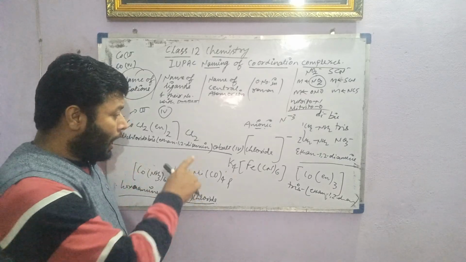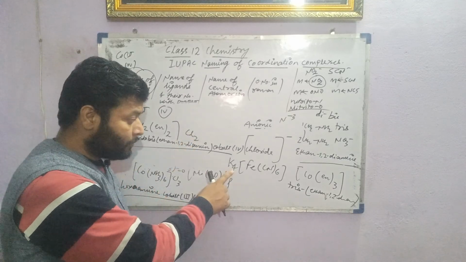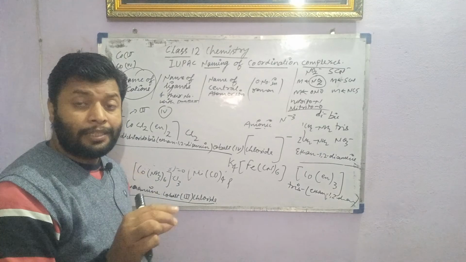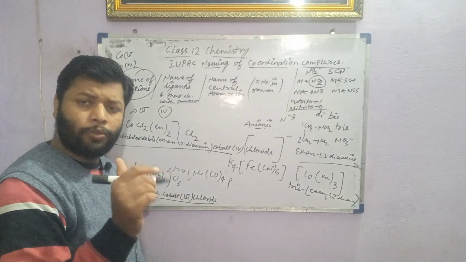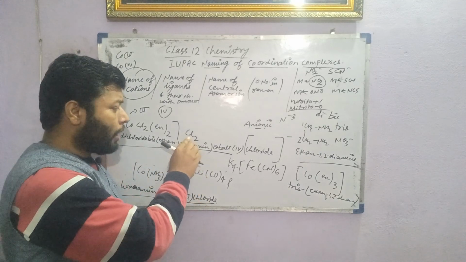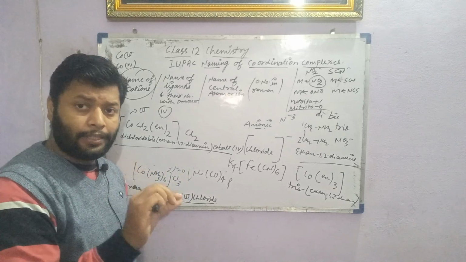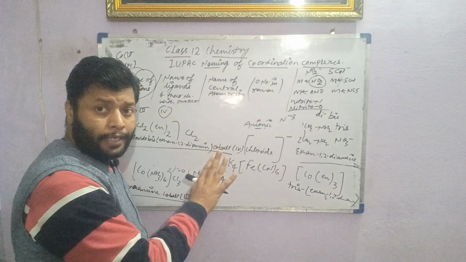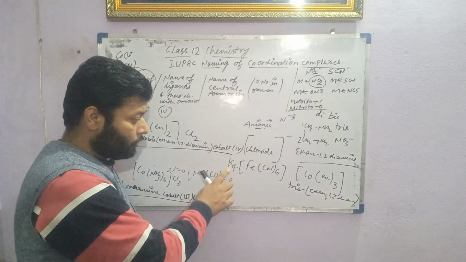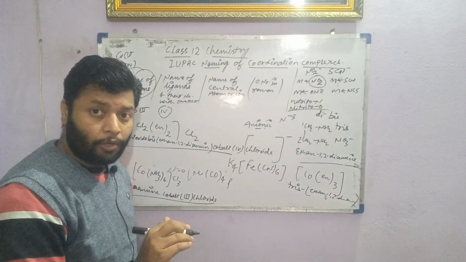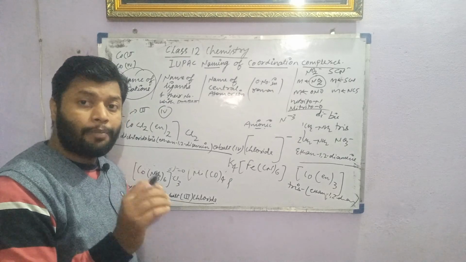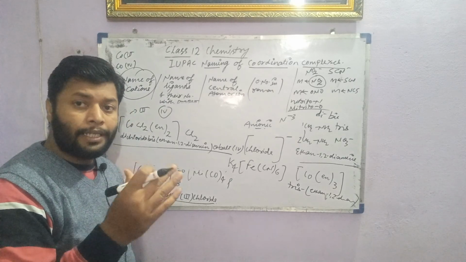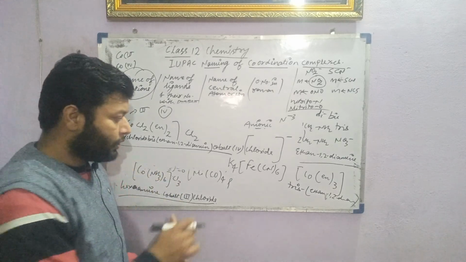And how many chlorides and potassiums are used? No need to mention the number. The repetition number is not needed. You have to just write the counter ion as given. Chloride. Dichloride, no, it is wrong. Tetrapotassium, no, that is also wrong. You only mention the original name, without any numeral prefix or suffix. So it will be potassium.